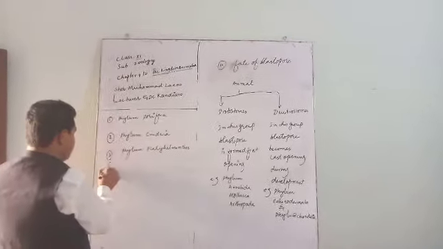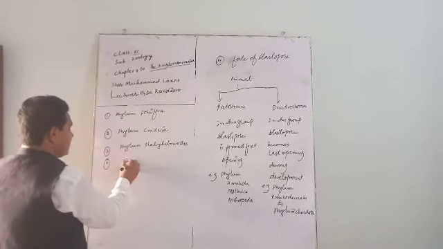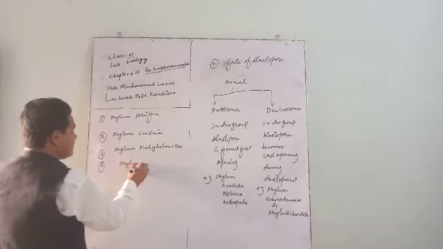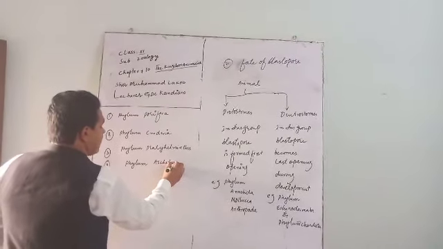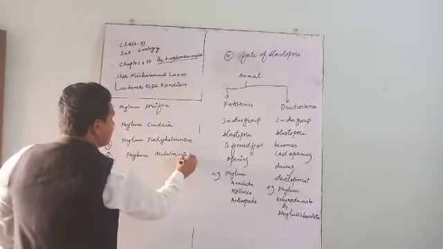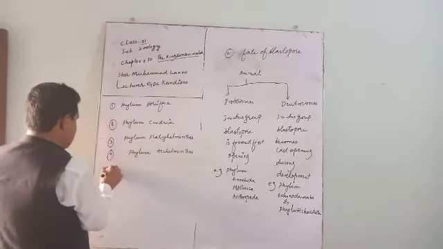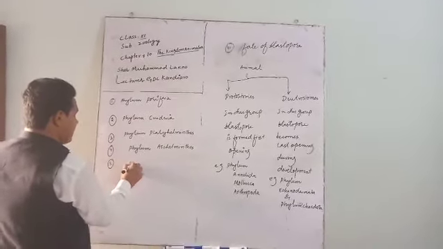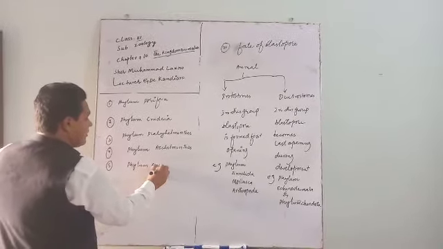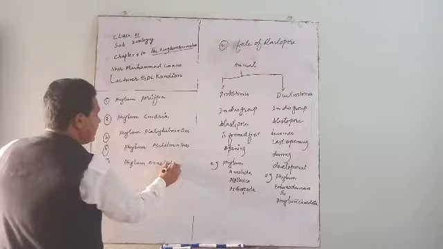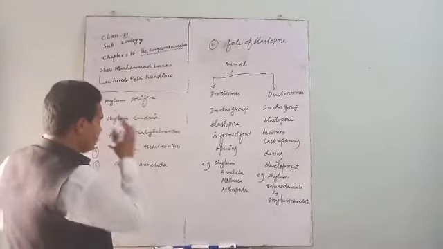flatworms. Number 4, phylum Aschelminthes, or Nemathelminthes, or Nematoda. Number 5, phylum Annelida. Annelids are also called segmented animals.